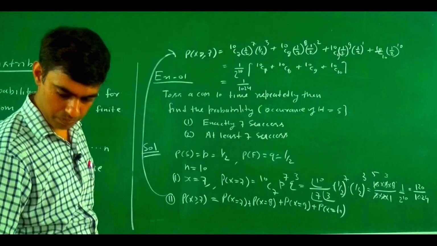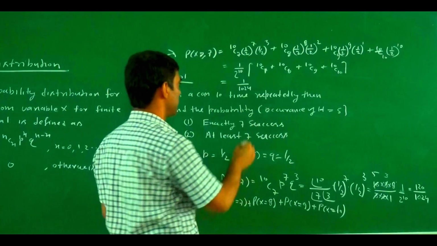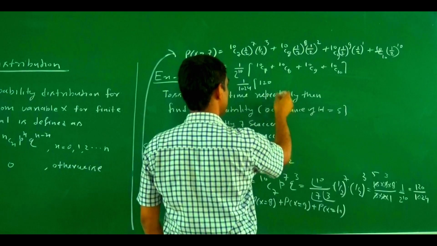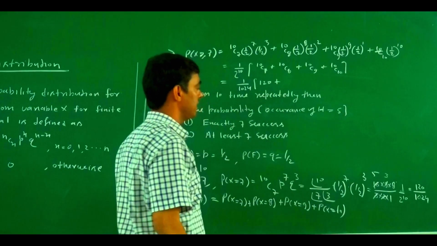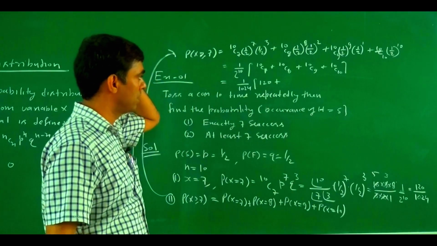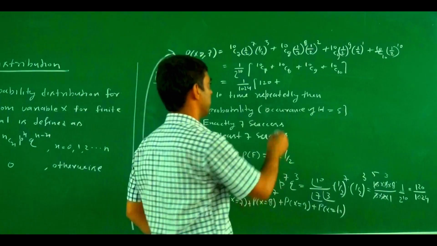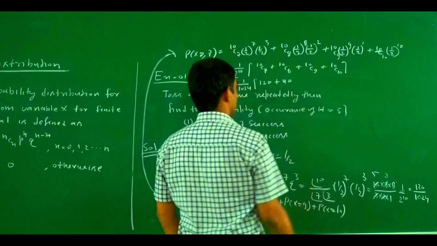Now what is the value of 10C7? 10C7 is 120. 120 plus 10C8. 10C8 becomes 10 into 9 divided by 2, so this is 40.